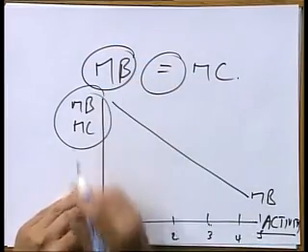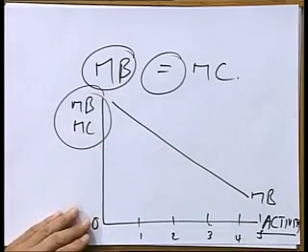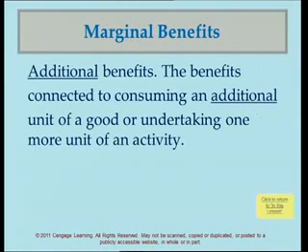Let's define marginal benefits. Marginal benefits is the additional benefits that you get by consuming or doing an additional activity, or consuming an additional unit of a good or doing one additional activity.